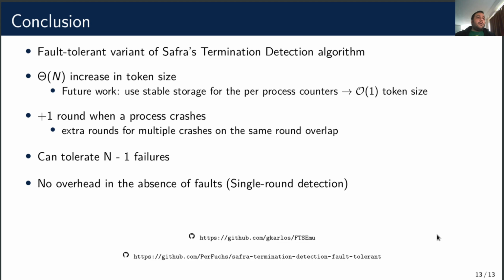So to conclude, I have presented a fault-tolerant variant of Safra's termination detection algorithm. The algorithm imposes a linear increase in the size of the token. Future work could investigate the usage of stable storage so that the token size can go back to constant. Our algorithm forces the token to travel an extra round for each detected failure, but these extra rounds can overlap. Finally, our algorithm can tolerate n-1 failures and it does not impose any message overhead in the absence of failures.